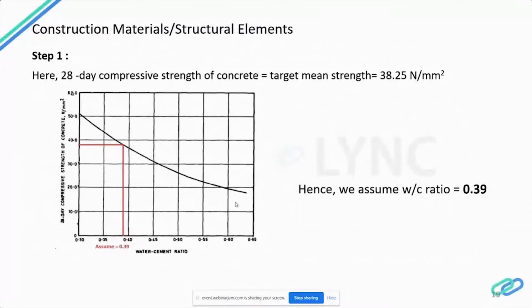So using the first step, the first graph, that is the compressive strength versus the water cement ratio, I've calculated the water cement ratio, that is as indicated here. I've taken 38.25 on the graph, in the 28 day compressive strength, and I've drawn a straight line to the curve so that it reaches the value of 0.39. So the assumed water cement ratio as per step 1, or the first graph, is 0.39.